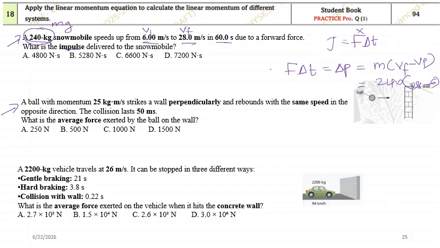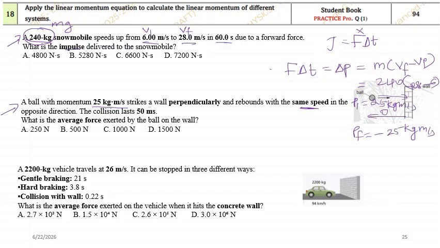Okay. Now the next one: a ball with a momentum of 25 kilogram meter per second strikes a wall perpendicularly and rebounds at the same speed. This ball is coming and hitting, and it is coming back with the same speed, which means Pi and Pf, the momentum magnitudes, will be exactly the same. If this is 25 kilogram meter per second, this must be minus 25 kilogram meter per second.